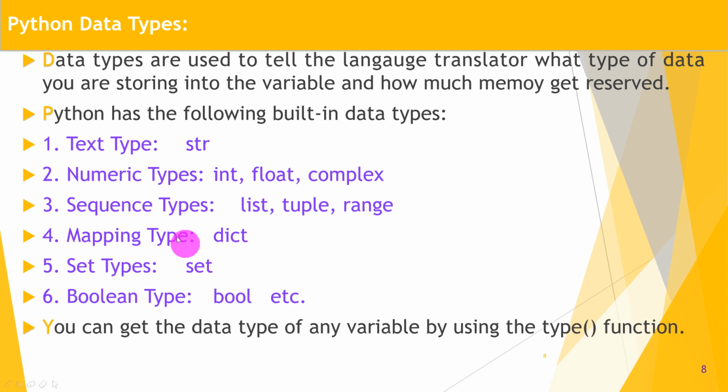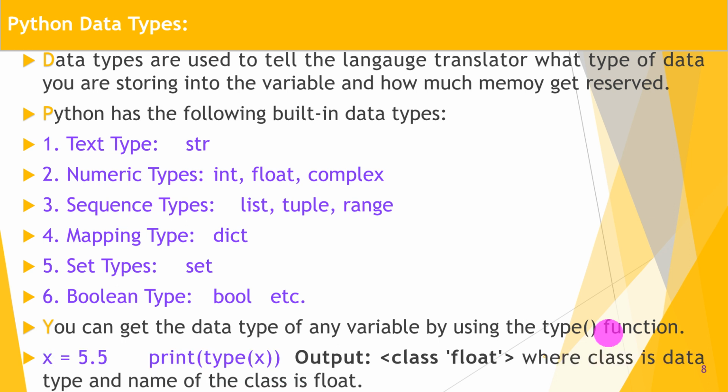These are built-in data types available in Python. Actually all these are class types. You can get the data type of any variable by using the type function or type method. So let's check the data type of a variable, because in Python we don't need to write the data type before the variable name. To check it, use the method type.